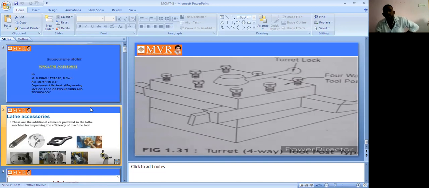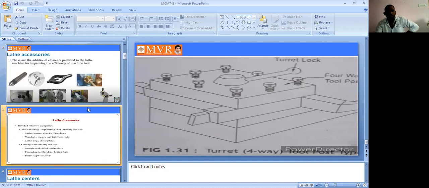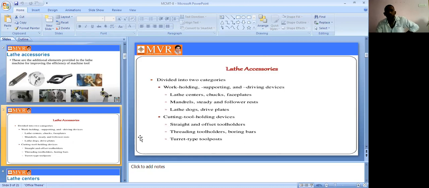Lathe accessories are generally classified into two types. One is work holding devices, next one is tool holding devices. A device which holds the workpiece we call a work holding device. A device which holds the cutting tool we call a tool holding device. So what are the work holding devices? Lathe centers, chucks, face plates, mandrels, steady and follower rests, lathe dogs, drive plates. These are the work holding devices.